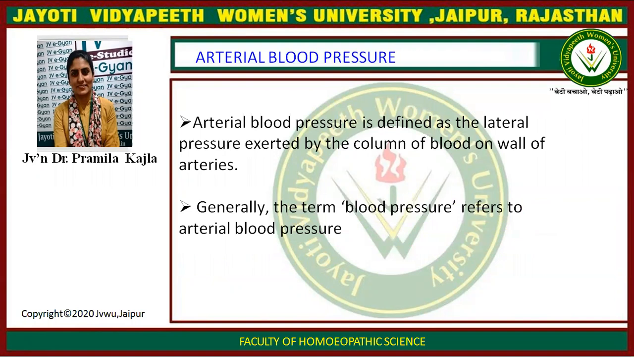Today, we will discuss arterial blood pressure. What is arterial blood pressure? It is defined as the lateral pressure exerted by a column of blood on the wall of arteries. Generally, the term blood pressure refers to arterial blood pressure.